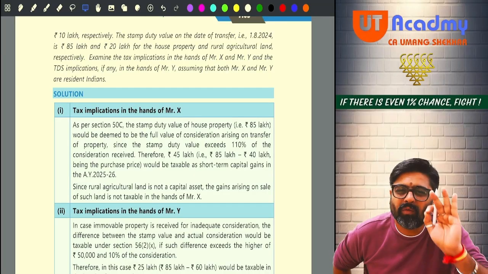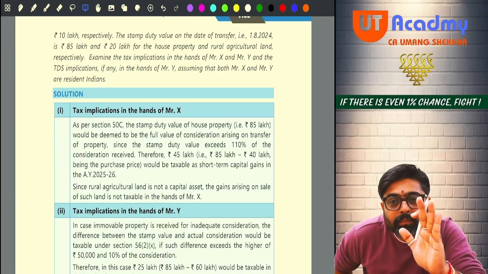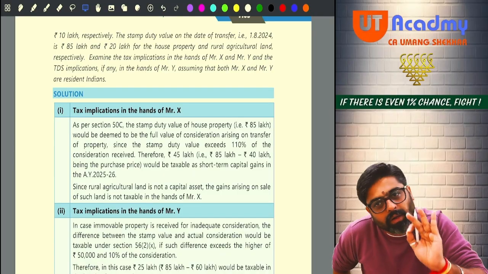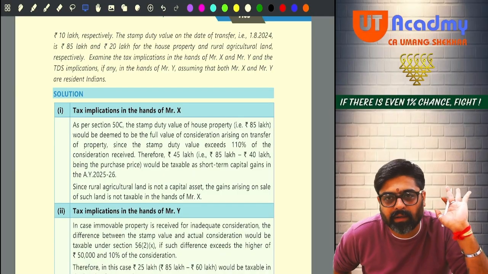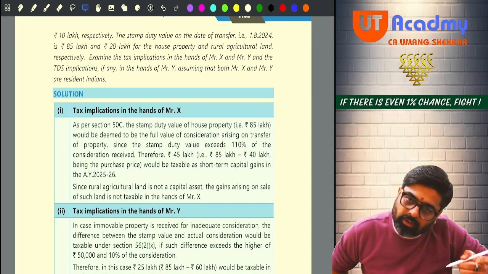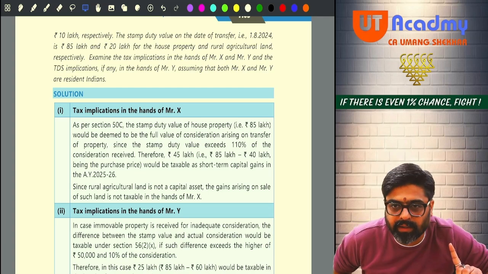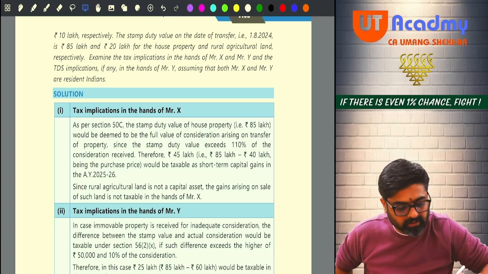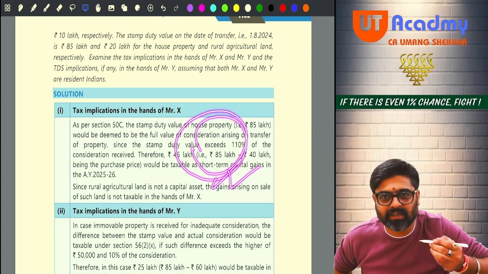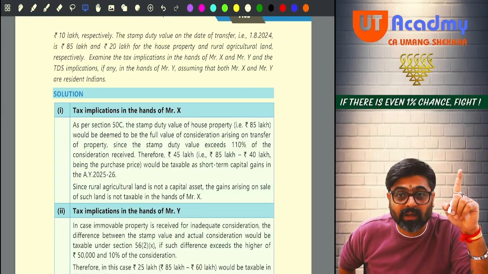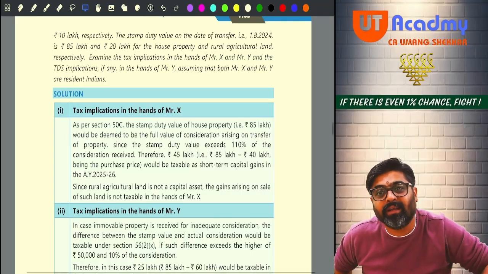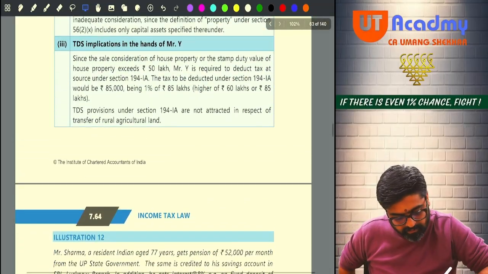85 lakhs. See, whatever amount will be taxable as income in the hands of the transferor, on that amount only the TDS has to be deducted. Here, if we had taken the selling price to calculate the capital gains, on that selling price the TDS would have been deducted. But since we have not taken that selling price, we have taken the stamp duty value as your full value of consideration, as your income. So Mr. Y is not going to deduct TDS on 60 lakhs. He is now liable to deduct TDS on 85 lakhs. Getting my point?